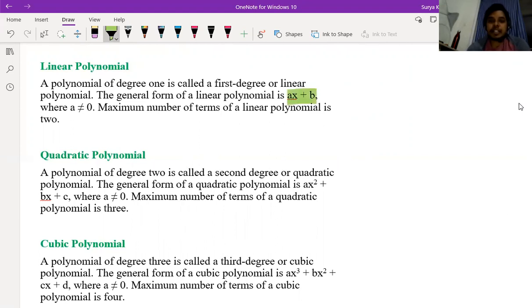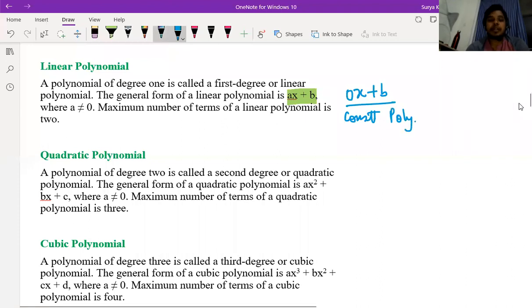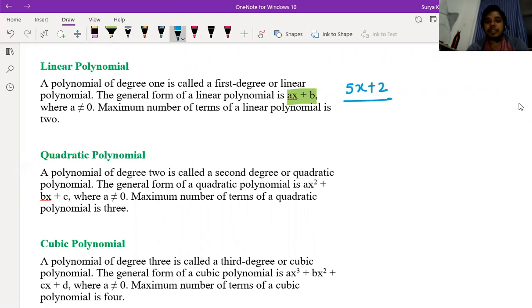If x has a 0 coefficient, then you can't say it is a linear polynomial; it becomes a constant polynomial. Some nonzero constant should be there for x, like 5x plus 2. The same form should be there. Then only you can say this is a linear polynomial.